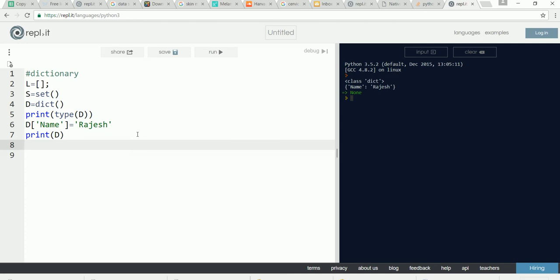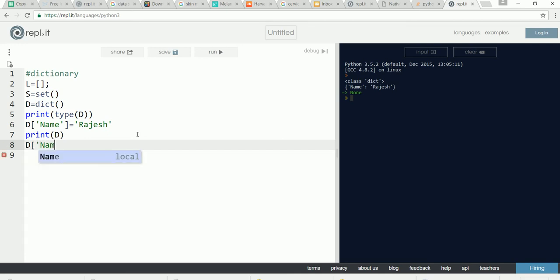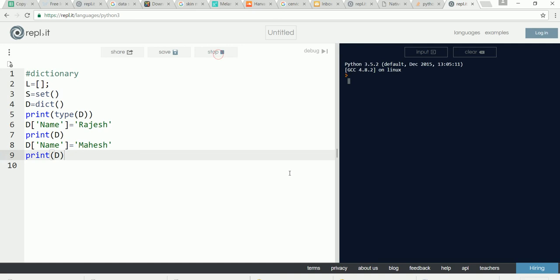If you put some values into a key which is already existing, the value will be replaced. So D of, let's say, name equal to Mahesh. Earlier it was Rajesh, now it has got changed to Mahesh, and then we can use the pop function to remove this particular key.